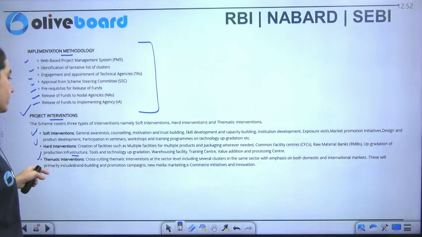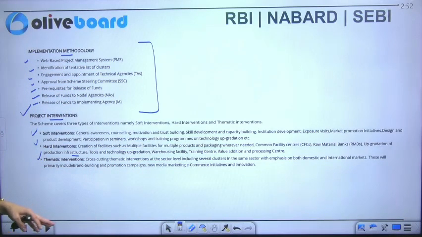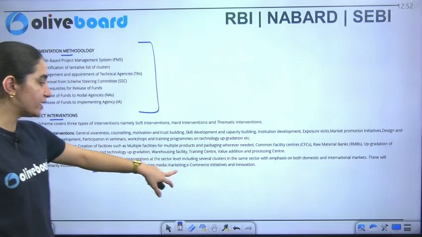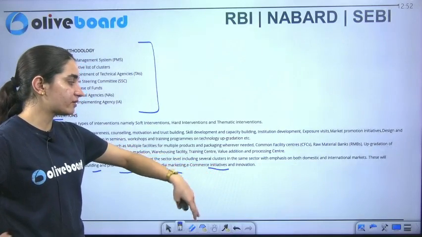Then we have thematic intervention, which includes cross-cutting thematic information at the sector level, including several clusters in the same sector with emphasis on both domestic and international markets. These will primarily include brand building, promotion campaigns, new media marketing, commerce initiatives, and innovation.